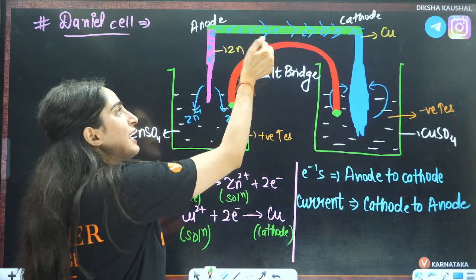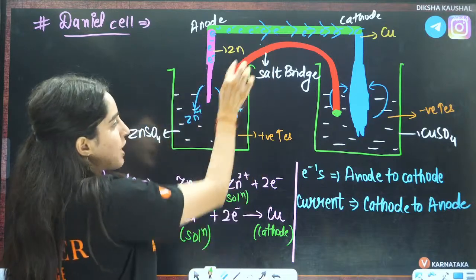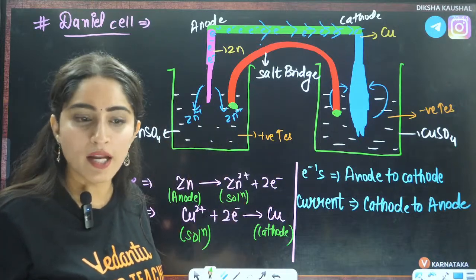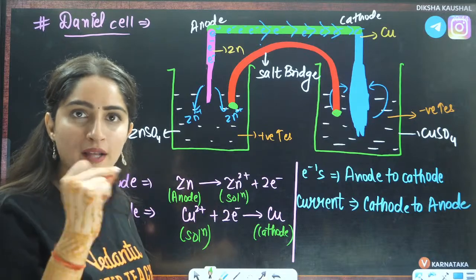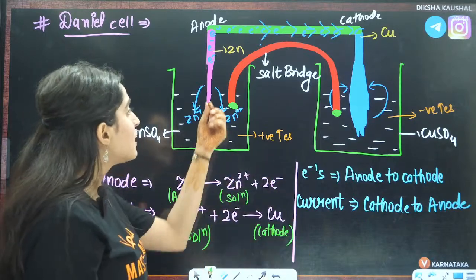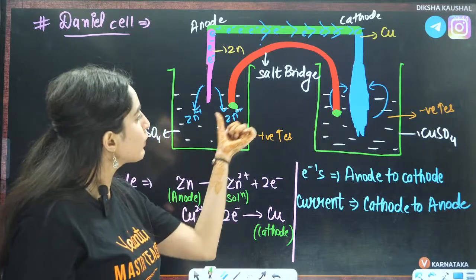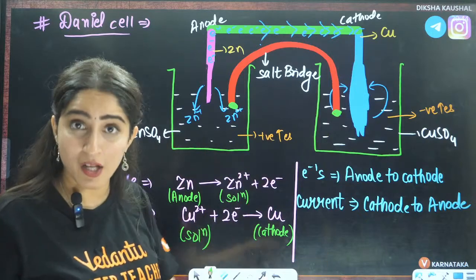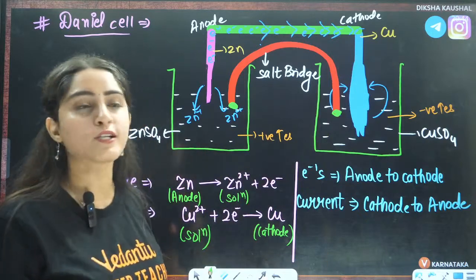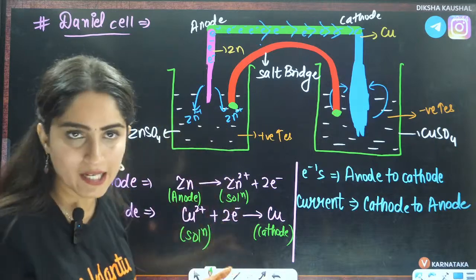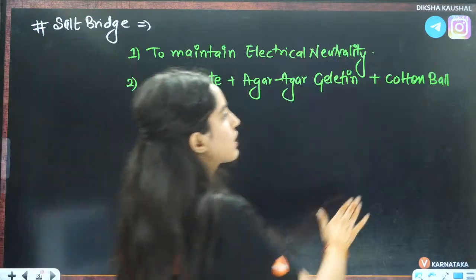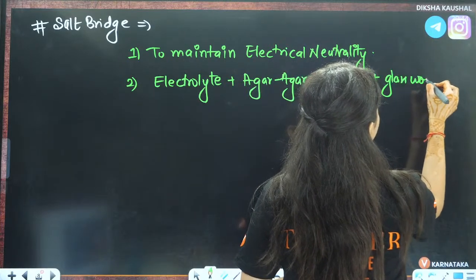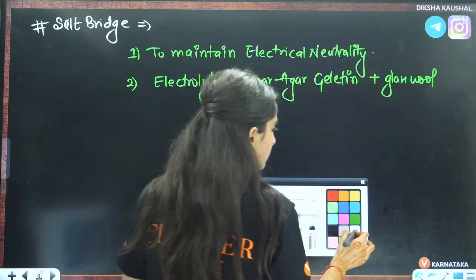So that when the electrolyte that you have added here is jumping into the solution, the speed can be slow, right? It should not jump like this, 1 ion, 2 ion, 3 ion. We want to decrease the speed, because we don't want to increase the negative charge here, and we don't want to increase the positive charge there. We want to make it neutral, right? So to control the speed, we have added a cotton ball here, or glass wool, you can say. Instead of cotton ball, you can just write glass wool or cotton wool, whatever you can write here.